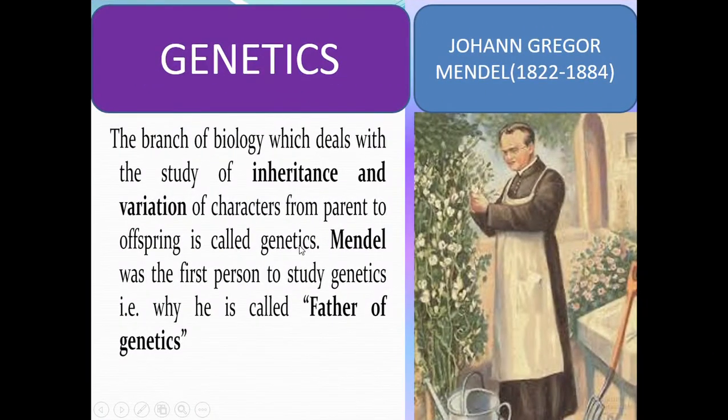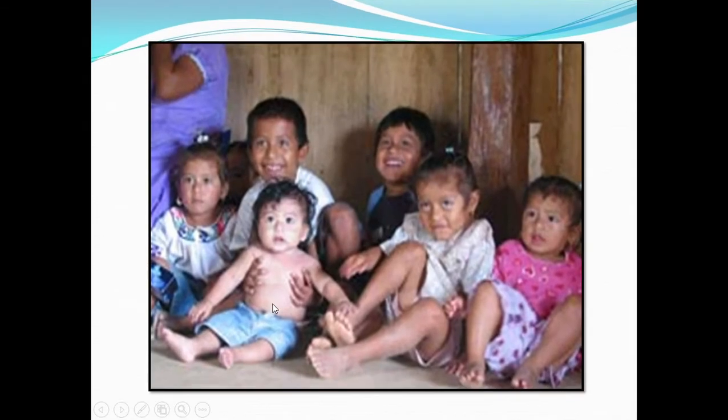So in the previous session itself, we have dealt with Mendel's experiments, and you pretty well know that Johann Gregor Mendel is called the father of genetics, and he extensively conducted experiments on Pisum sativum, that is the garden pea. Okay, and this is actually a picture which is showing variations, isn't it? Different skin colors and different types.